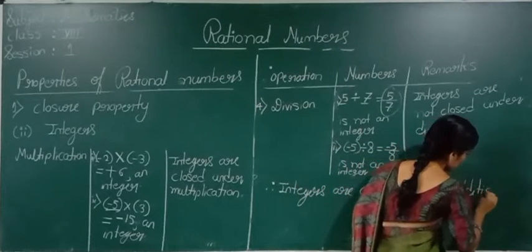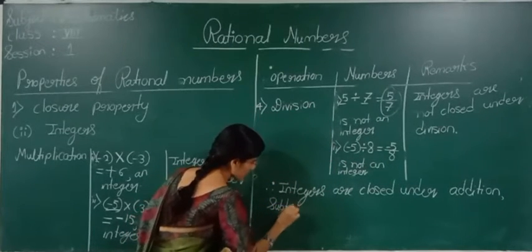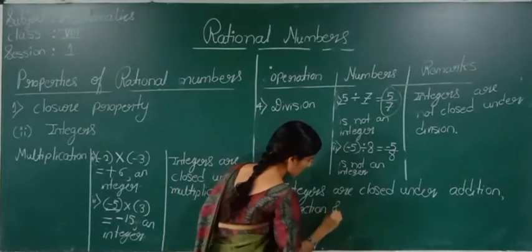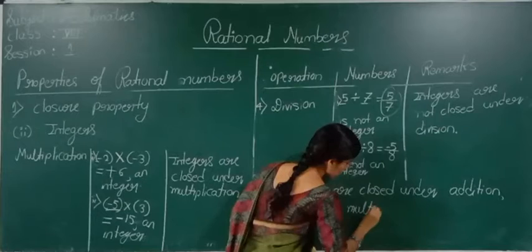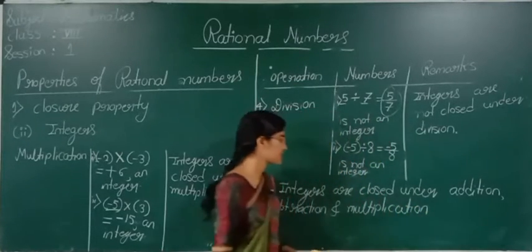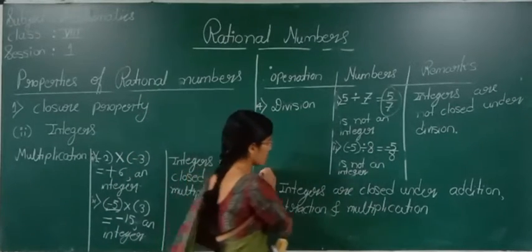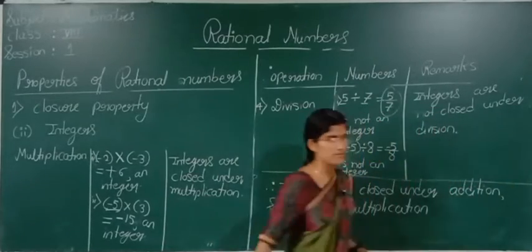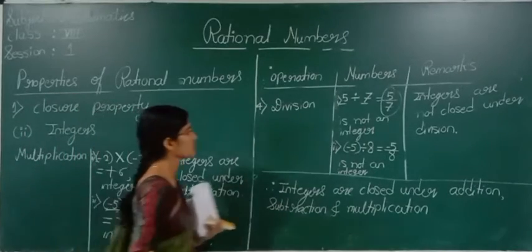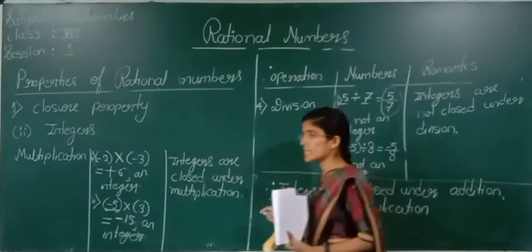addition, subtraction and multiplication. Integers are closed under addition, subtraction and multiplication, but not for division. Okay. Now we just revised closure property for whole numbers and closure property for integers.